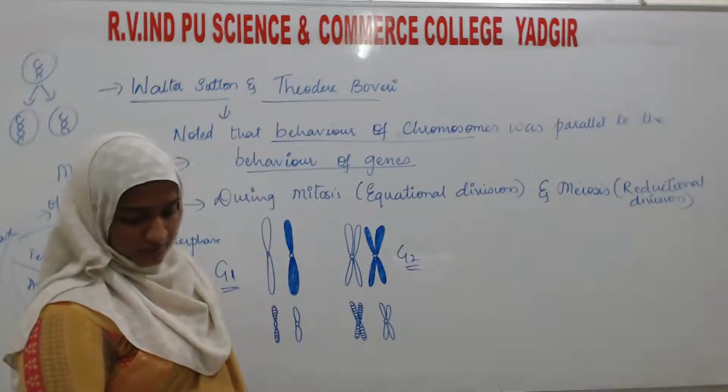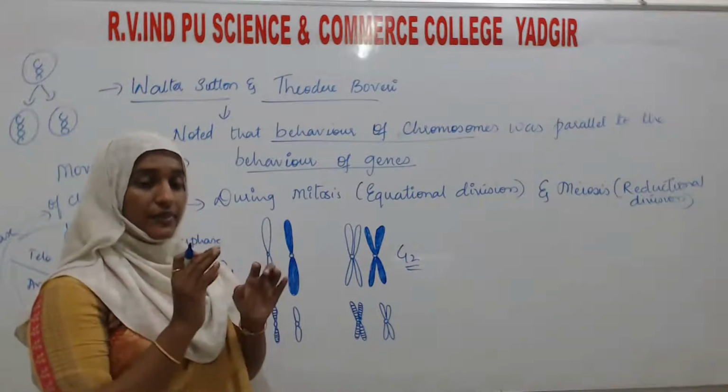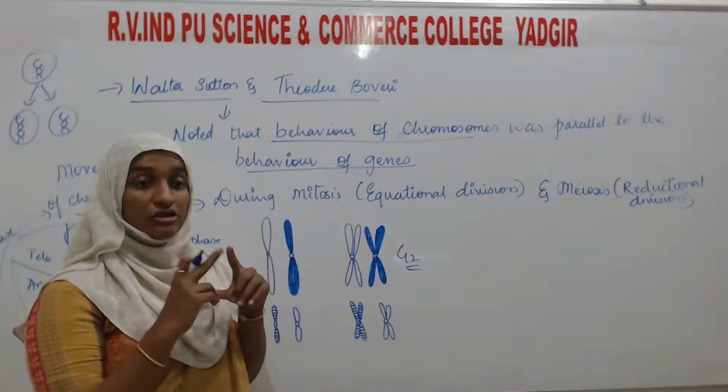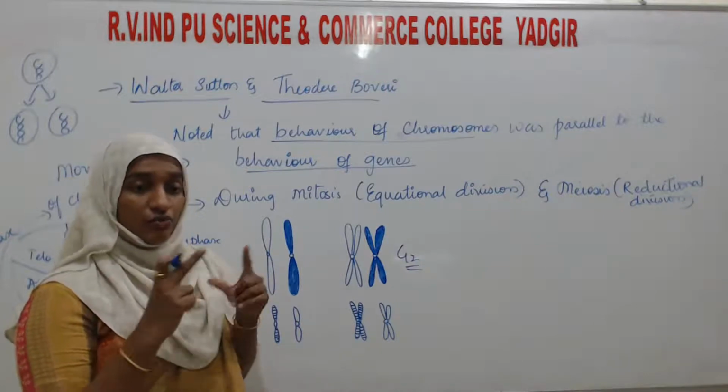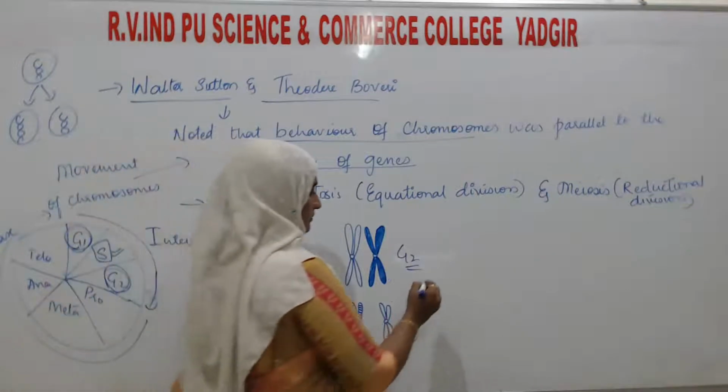Then bivalents are going to form. Bivalent means the two chromatids come closer to each other for crossing over. That we can call a bivalent. Here, like this.